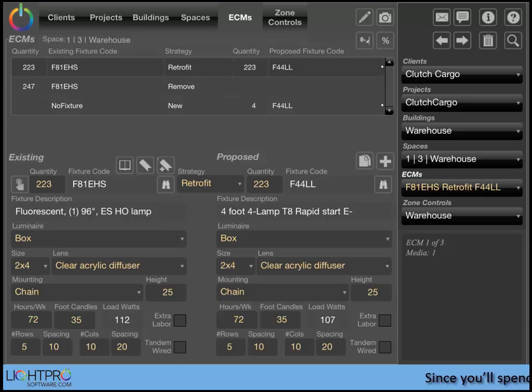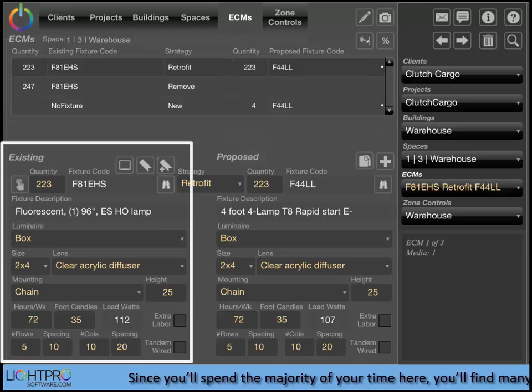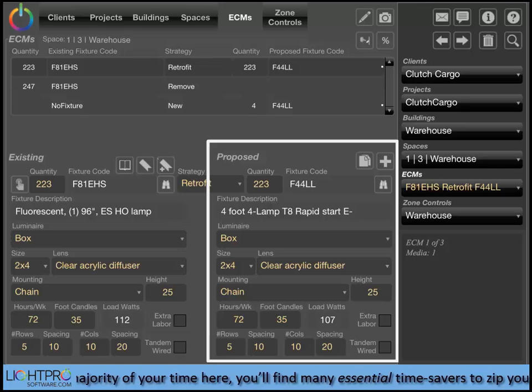At the top of the ECM screen, we see the same ECM grid list from the Spaces page. By selecting an item in this grid, we can see the existing fixture information, the strategy, and the proposed fixture information.